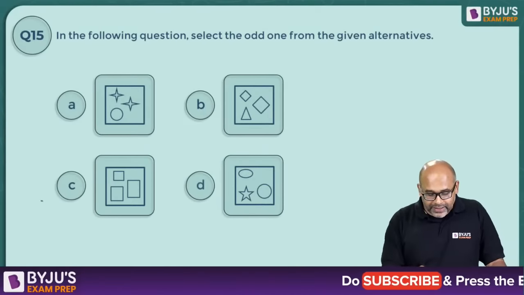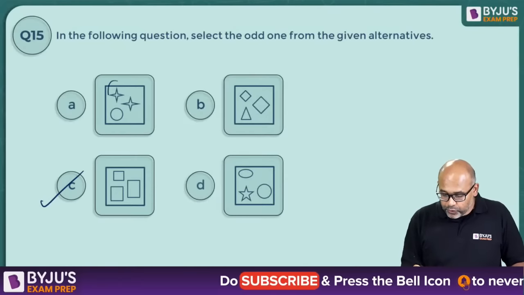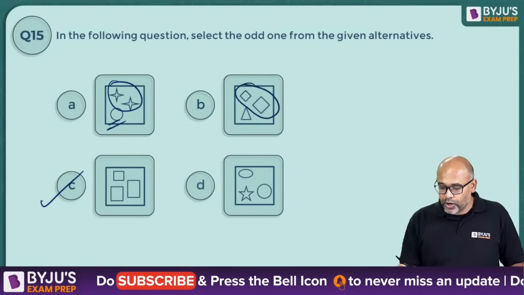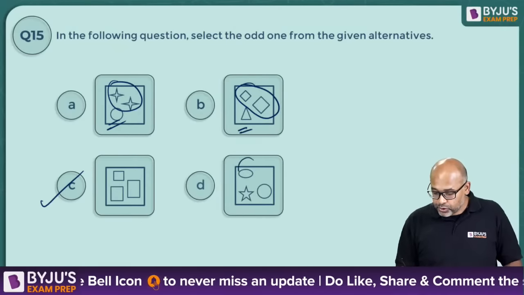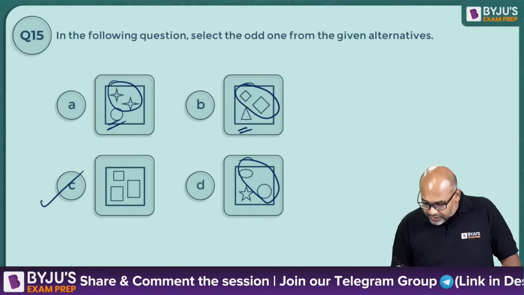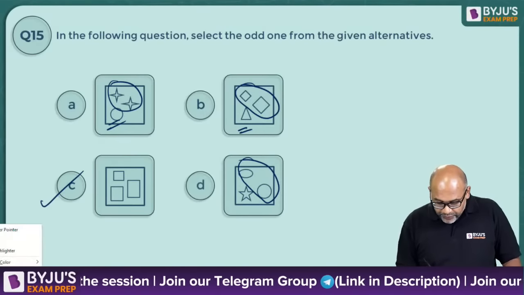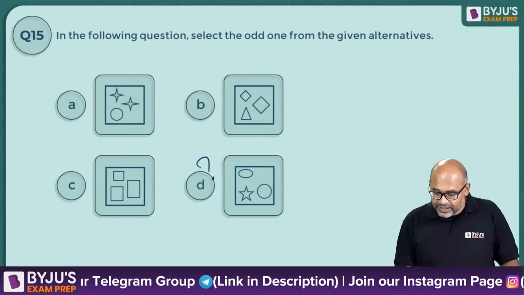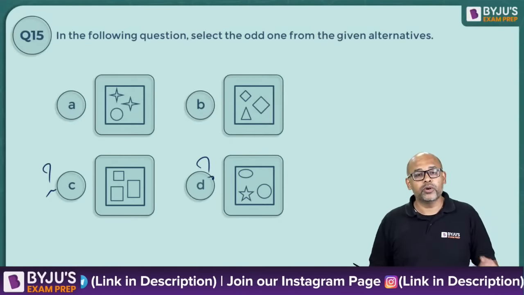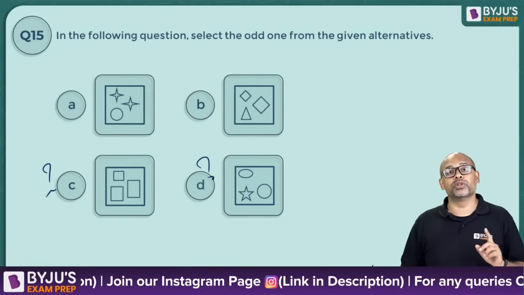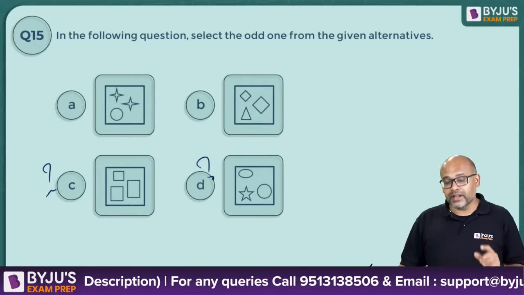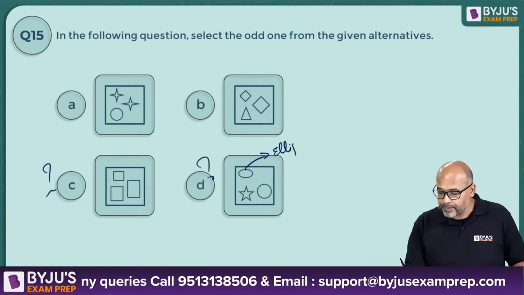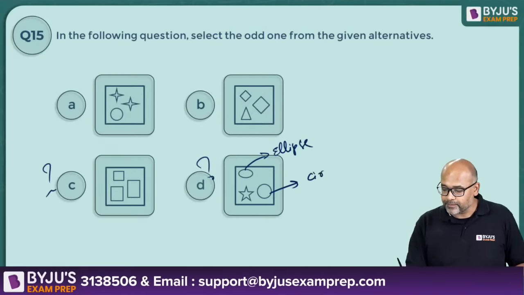Okay, so what's the answer here? The correct answer is C, because you have 2 stars and a circle, 2 of these figures, rhombuses and a triangle, 2 ellipses. In fact, this is actually okay. If you observe the figure carefully, it could be C or D both, guys. The reason is this is an ellipse and this is a circle.